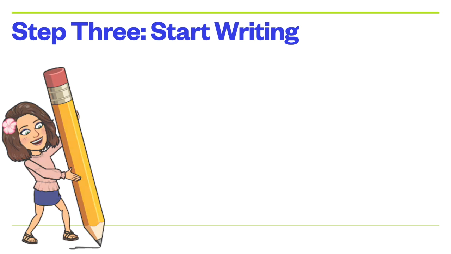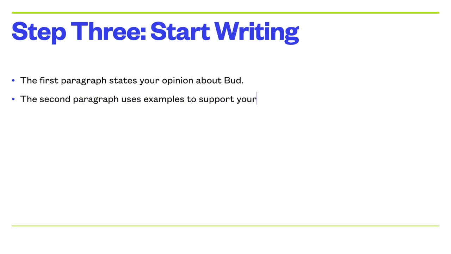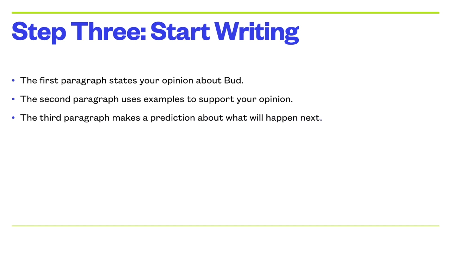Step 3, start writing. Your first paragraph needs to state your opinion about Bud. The second paragraph is going to use examples to support your opinion. And the third paragraph is going to make a prediction about what's going to happen next. So let's do that paragraph by paragraph.